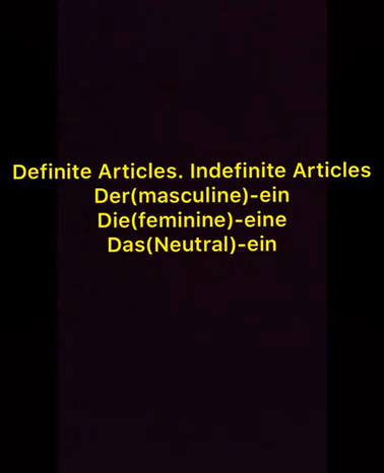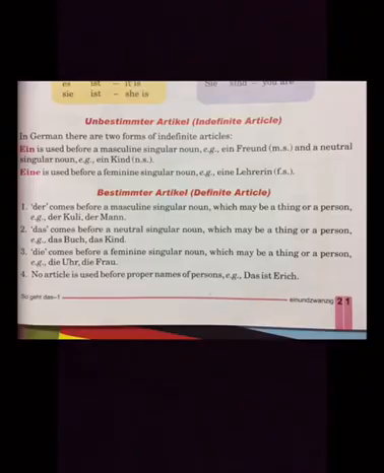Now, bestimmter Artikel, der comes before a masculine singular noun, which may be a thing or a person. Same thing with das and die. That you need to keep in mind. Der we use only for masculine, be it a thing or a person. Then das we use with neutral, and die we use only with feminine, it can be a person or a thing.